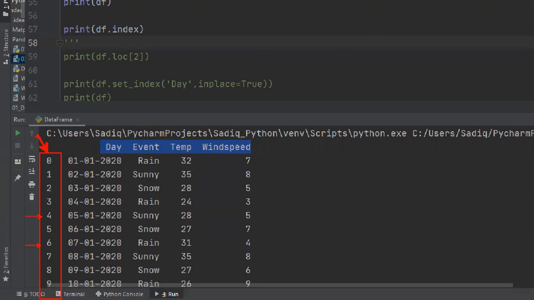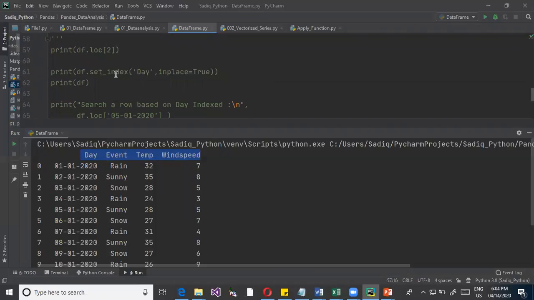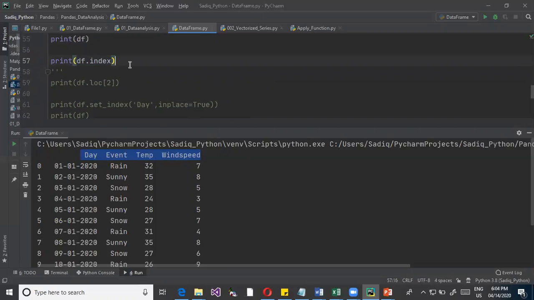Now what I will do is set the index. I'll just say DataFrame.index. So what I've done is, this is my data frame, printing the data frame, and then I define the index for this. To define the index, I just use this particular thing: DataFrame.index. So this is going to assign the index.